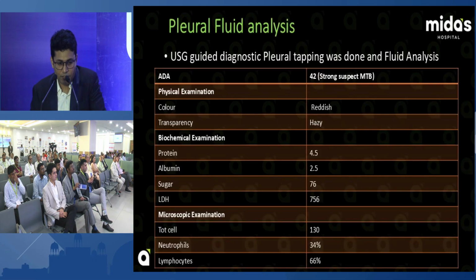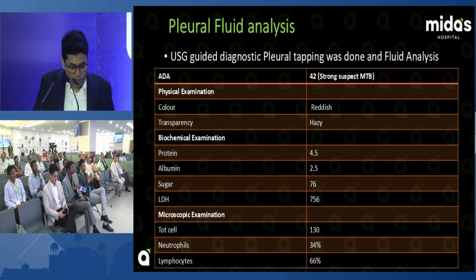So what is the recommendation for a patient on biological treatment? This patient developed tuberculosis after biological therapy. So what are the recommendations for this patient?